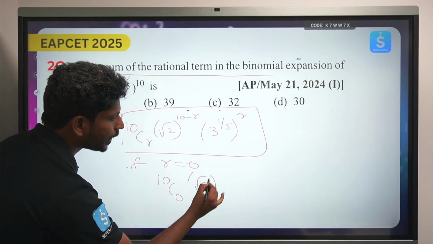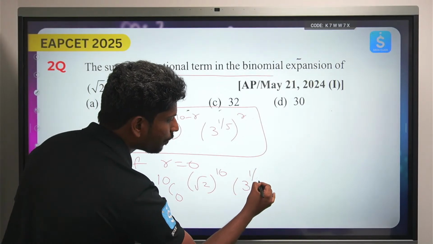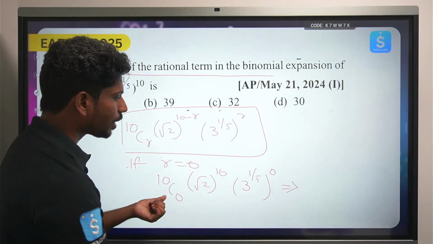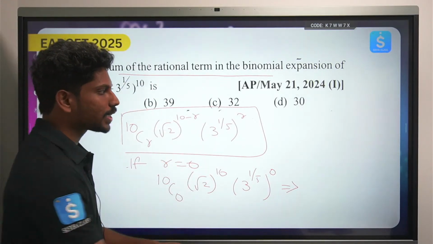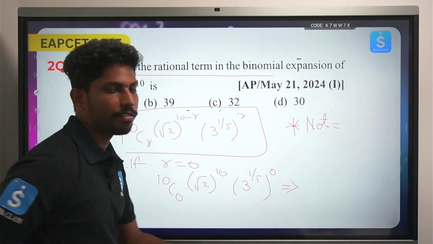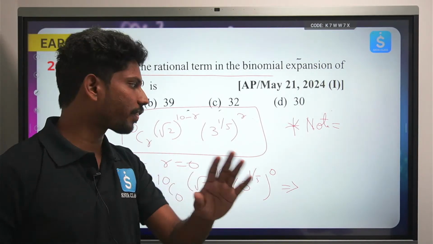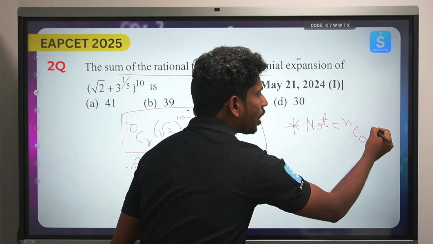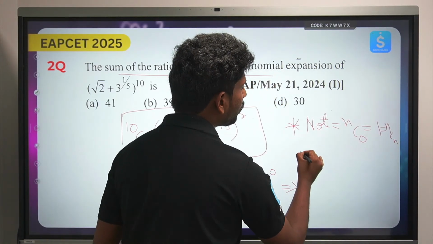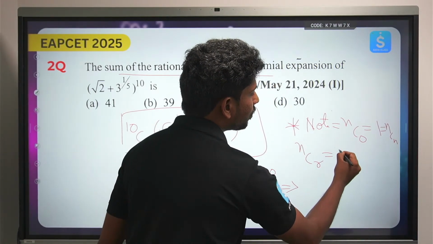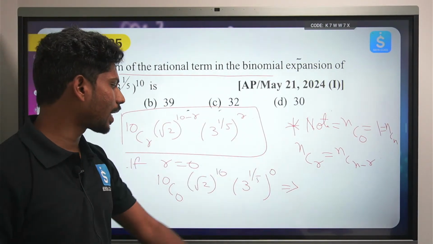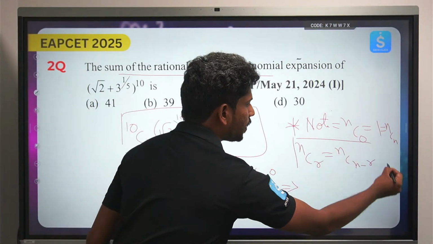So here, if r equals 0, then it will become 10c0 root 2 power 10 and 3 power 1 by 5 whole to the power 0. Okay, so this will become 10c0, nc0. Always remember this note point: don't calculate n factorial by n minus 0 factorial into 0 factorial again. nc0 is always 1 and ncn is also equal to 1. Just remember one more note point, ncr is equal to nc(n minus r). These are the two note points, please note it down.